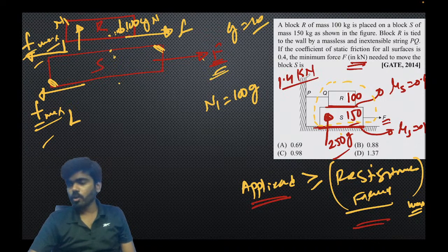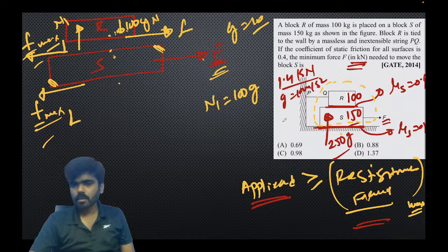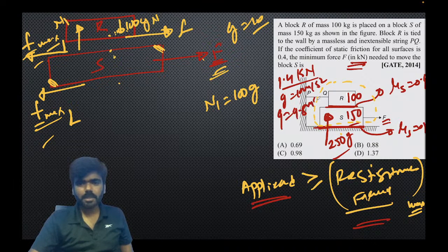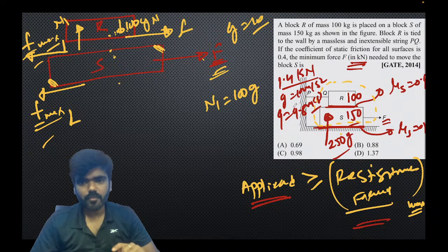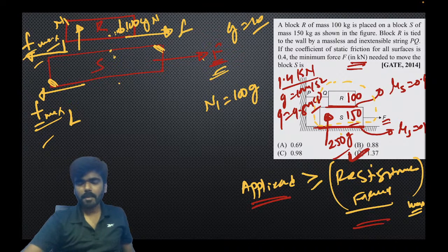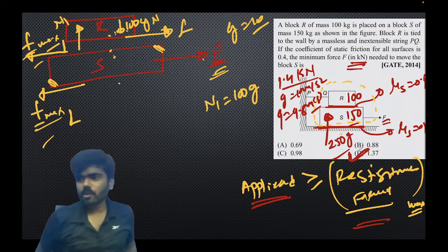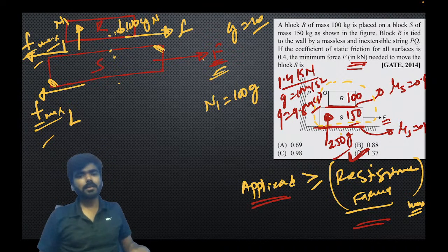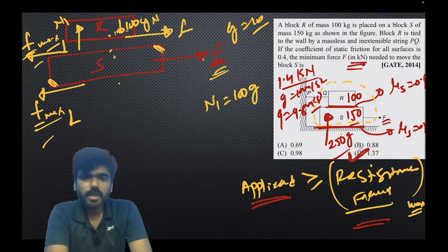This 1.4 kilonewton comes out when G is 10 meter per second squared. Right? So when you take G as 9.8 meter per second squared, you will get a value just less than 1.4. From the options you can see it's D, 1.37. Right? So in this way you are going to solve this kind of question when it comes in the examination.